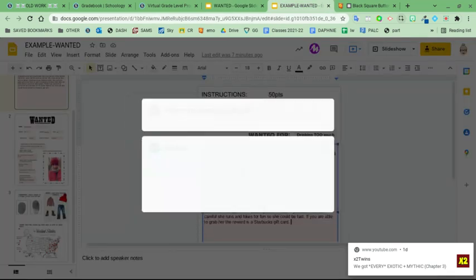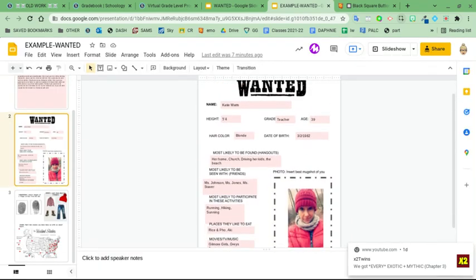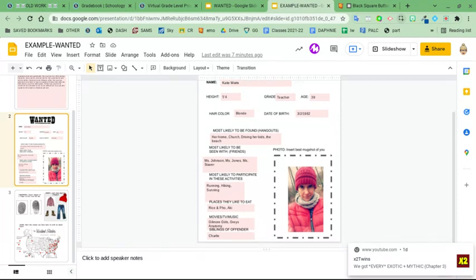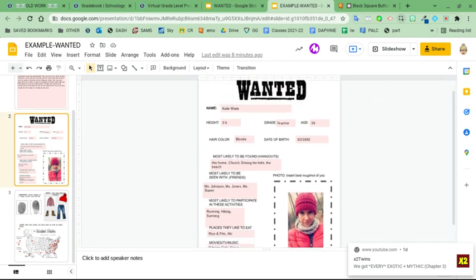So I'm going to show you my example of that page. So here's an example of my page 2, my slide 2. Wanted, I filled in all my details, where I like to eat, all that stuff. I've typed it in the box. And then I took a selfie of me on my Chromebook and stuck it right in there. Okay, so that's page 1. Pretty simple, or slide 2, I guess you could say.